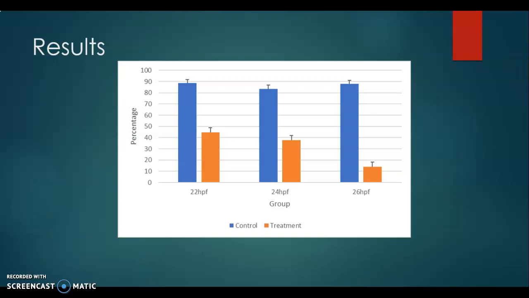of thigmotaxis. So, for instance, in the 22 hours post-fertilization control group, nearly 90% of the fish exhibited the thigmotaxis behavior, in contrast with the experimental group at around 45%. But you can see that 26 hours post-fertilization was the most significantly impacted by the alcohol treatment, with only around 12 to 13% of them exhibiting it, as opposed to control being around 90%.